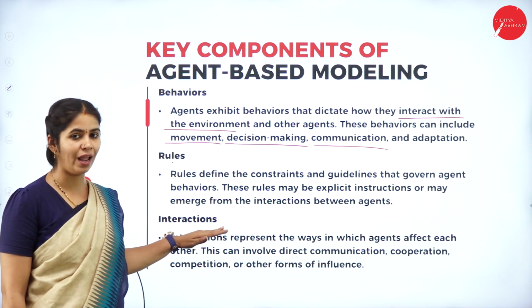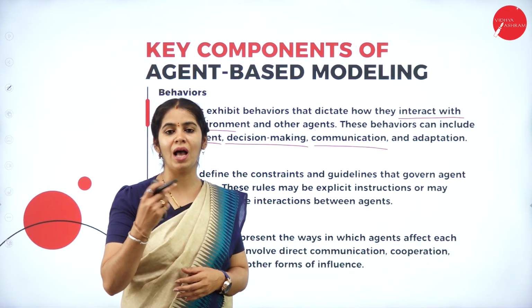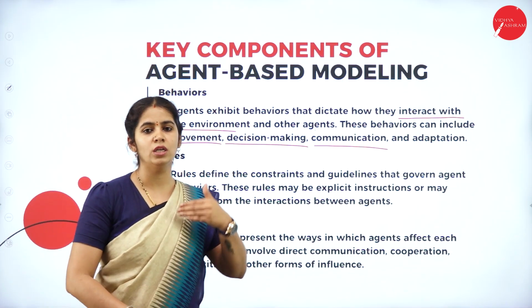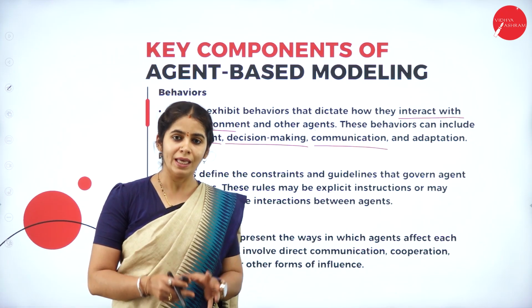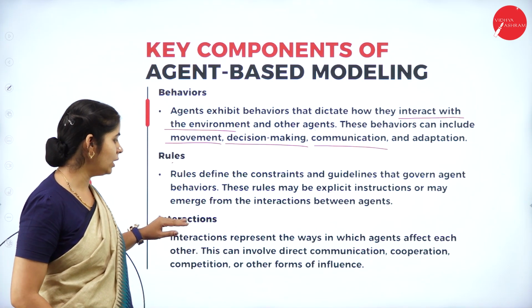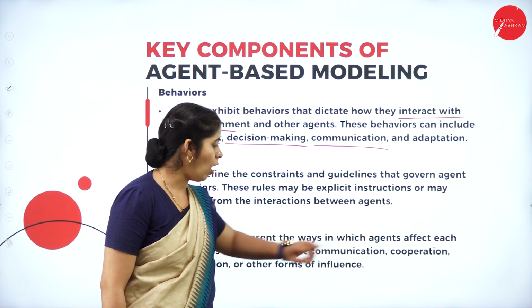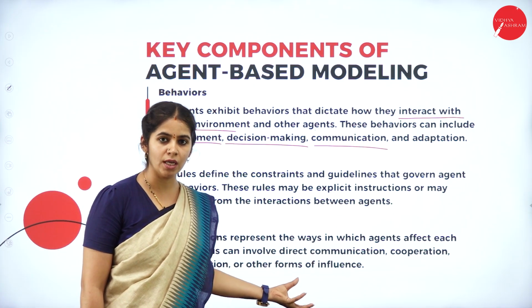Next, interaction. What is interaction? Having an interaction or communication with some other agent, and how one agent is going to collaborate with the other agent in the same environment to get the proper goal or output. That is interaction. This can involve direct communication, cooperation, competition and other forms of influence.